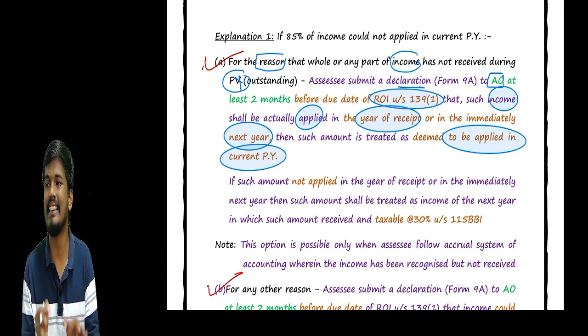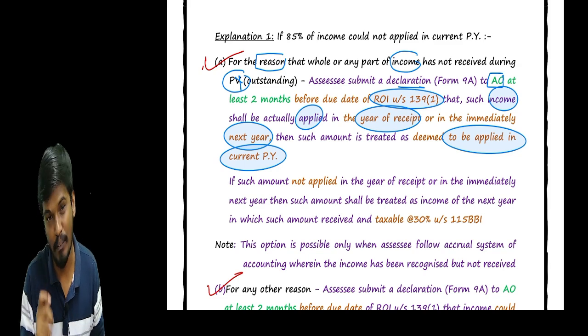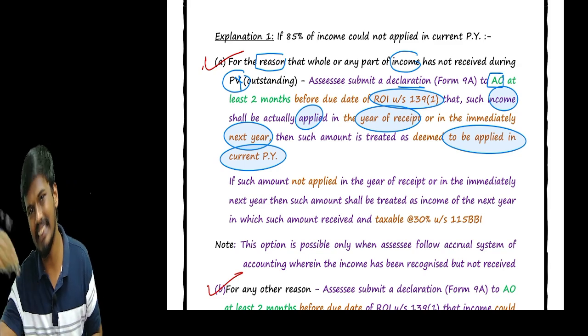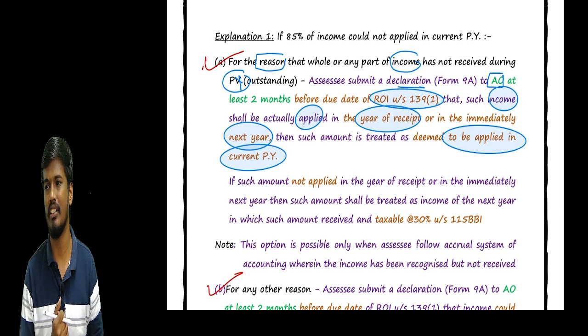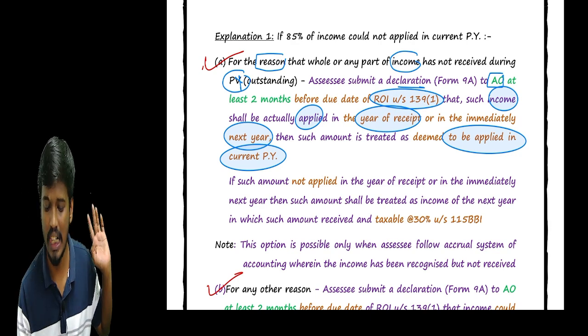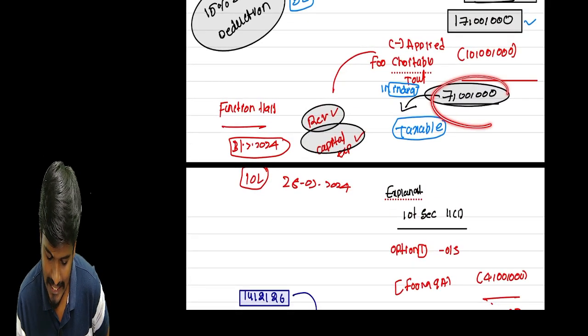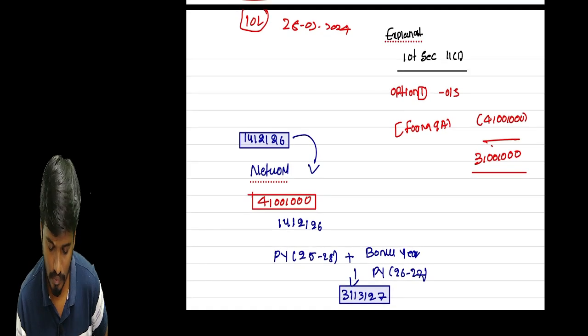In the declaration, in that form, they declare that, sir, we are going to apply that income in the year of receipt or at least the next previous year. If you are not able to apply that income, that will be taxable in the next previous year. We'll take an example, don't worry. So this 7 lakhs is the taxable. Explanation number 1. Option number 1.